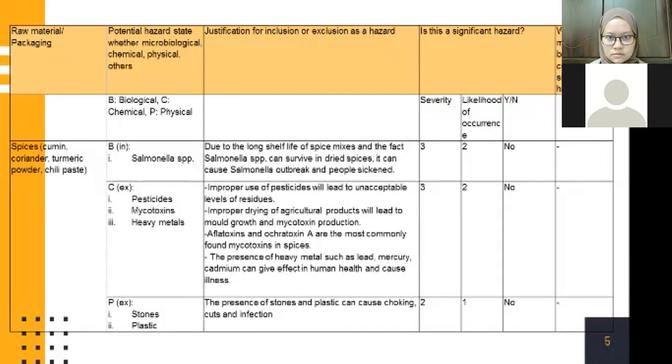No. For the physical, the potential hazard is stone and plastic. The presence of stone and plastic can cause cuts and infection. The severity is 2, and the likelihood of occurrence is 1. It is also not a significant hazard.